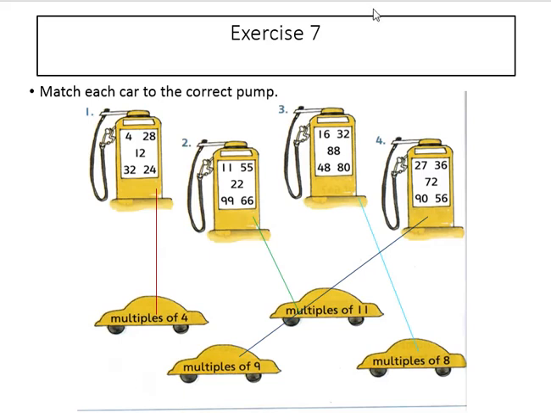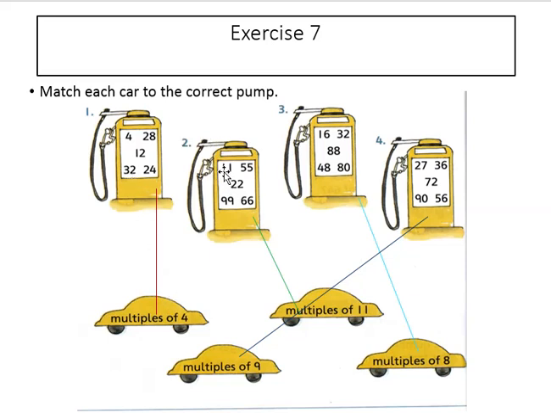Exercise 7. Match each car to the correct pump. 4, 28, 12, 32, 24. 4 ones are 4. 4 sevens are 28. 4 threes are 12. 4 sixes are 24. 4 eights are 32.